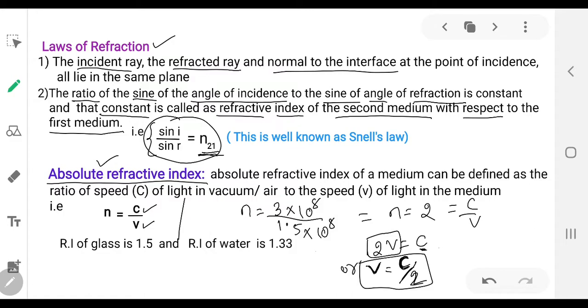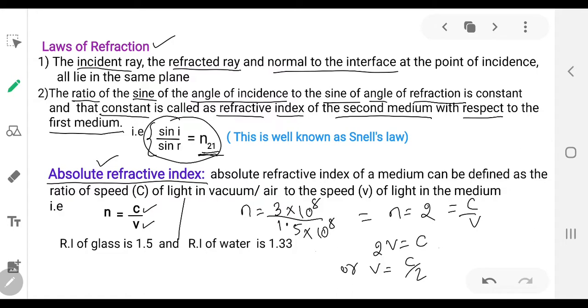It tells by what quantity the velocity of light decreases when it travels from air to any other medium. So here, the example: some value of n I have given. v is equal to c by 2.